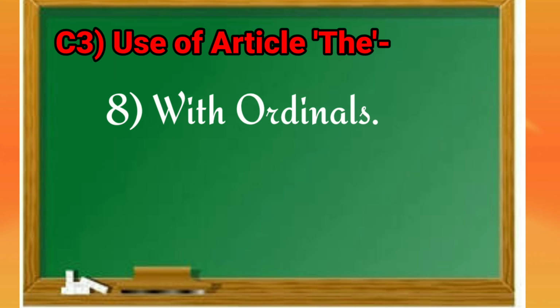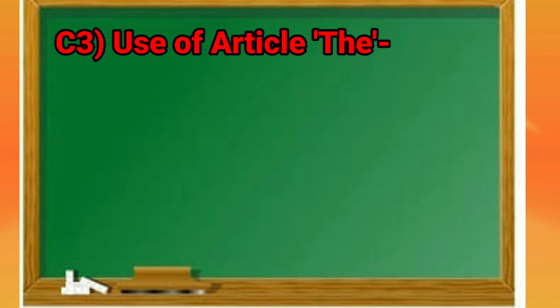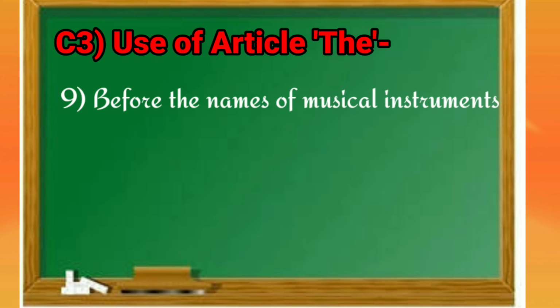Eighth rule is with ordinals, we will use article the. Examples: the ninth chapter of the novel was very interesting. She was the first girl to arrive. Here, ninth and first are the ordinals, so we are using article the before them.